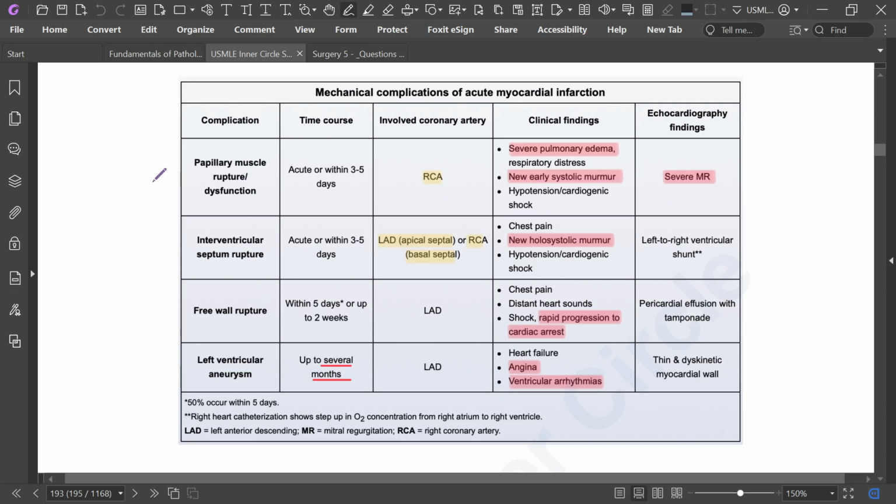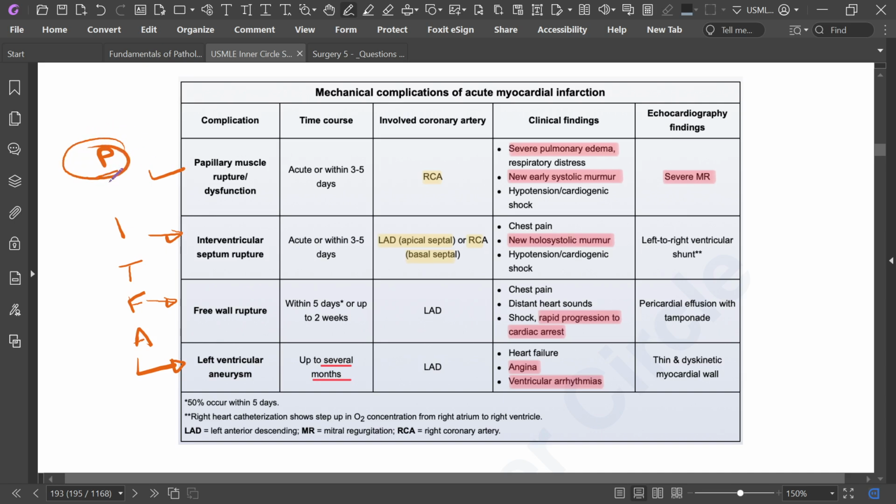I remember the complications like the game Pitfall that we played in the early 90s. Papillary muscle rupture, interventricular septal rupture, free wall rupture, and finally the left ventricular aneurysm.